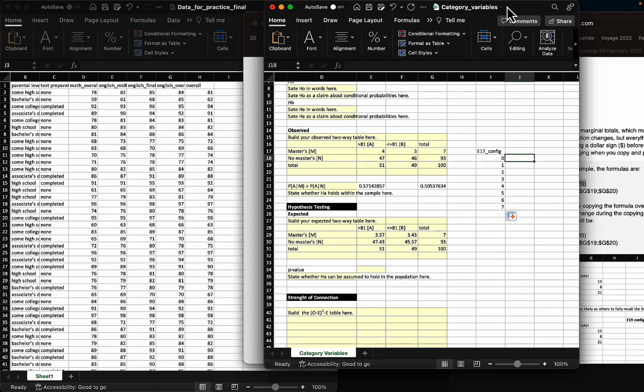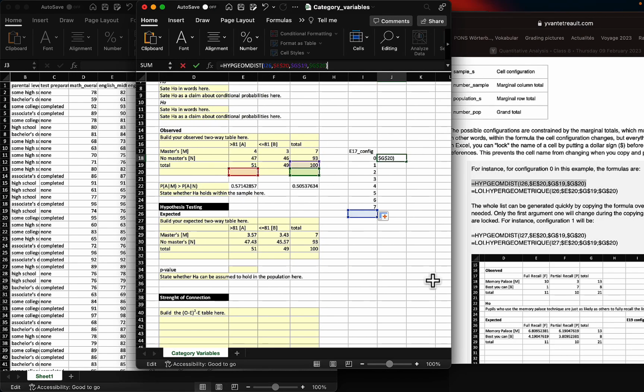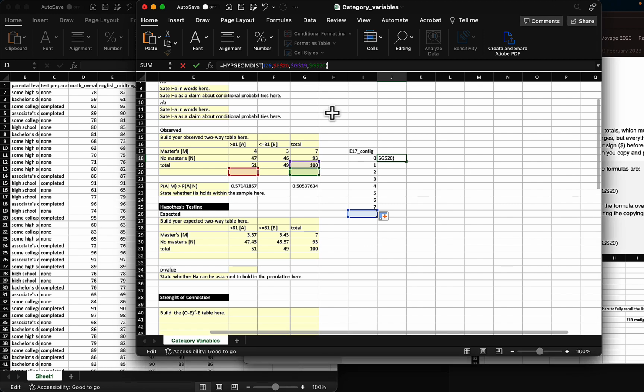So this goes in here, and I need to make some adjustments to the numbers. My config is going to be, in my case, I18. The first one after the config is the marginal column total, so in my case, it's E19. So I'm going to edit that here.